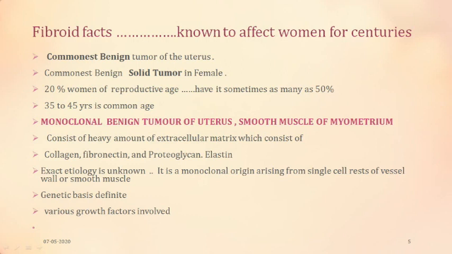elastin, and proteoglycan. The exact etiology of fibroid is not known, but what is known is that they have a monoclonal origin arising from a single cell rest either of the uterine smooth muscle or of the vessel wall. They have a genetic basis that is definite, and various growth factors are involved in their formation and growth that is definite. So let us discuss one by one.